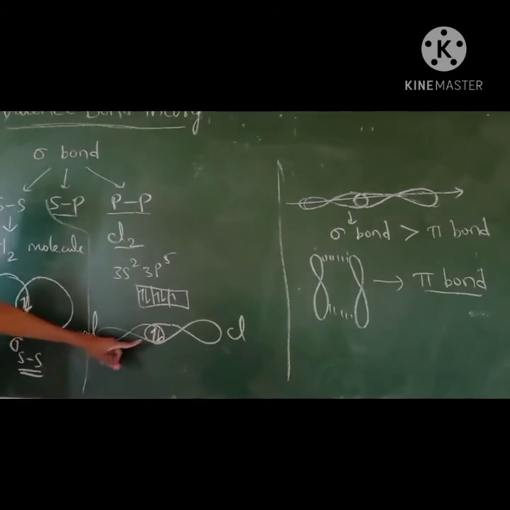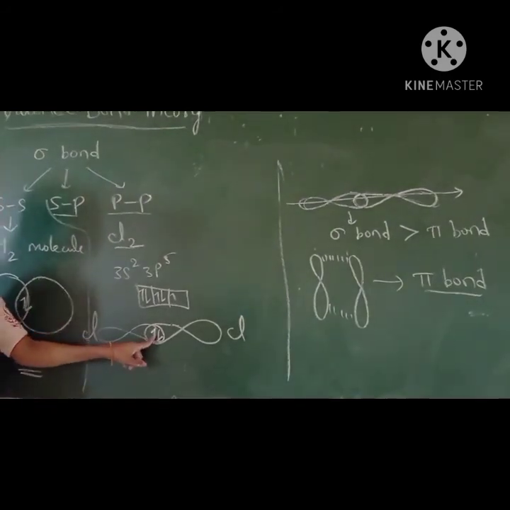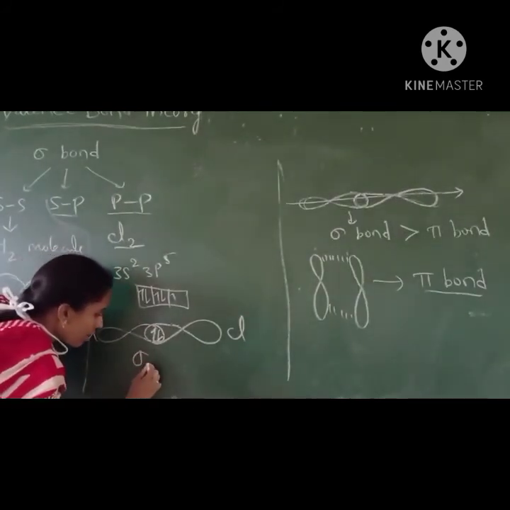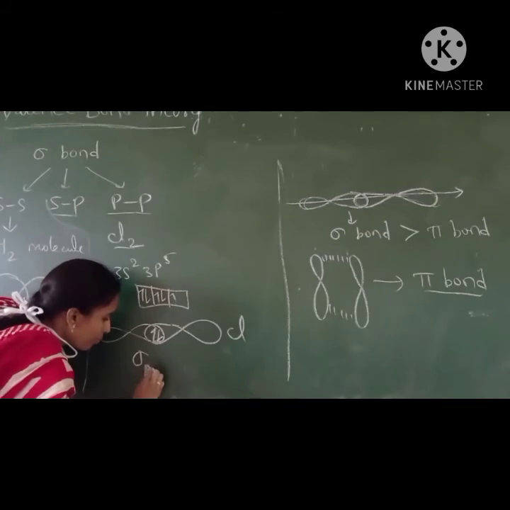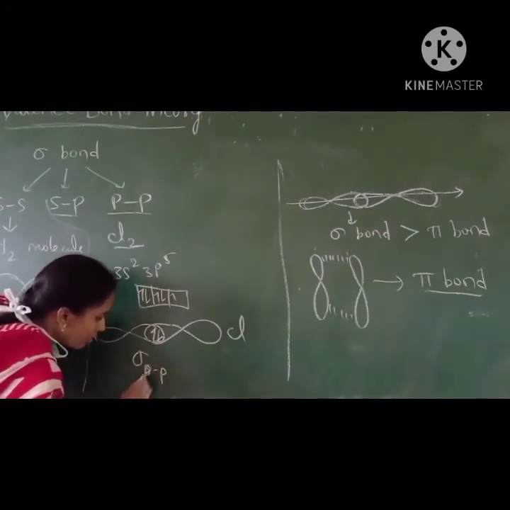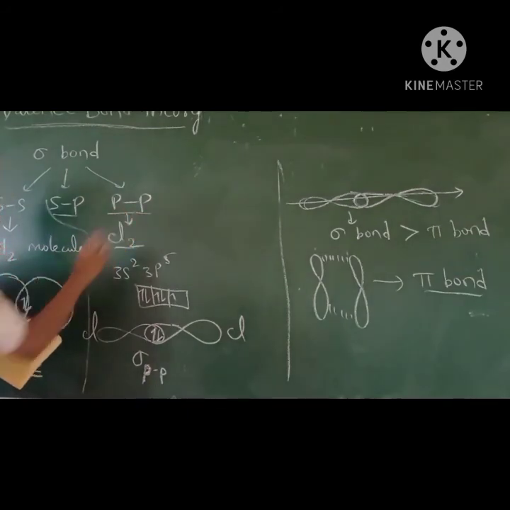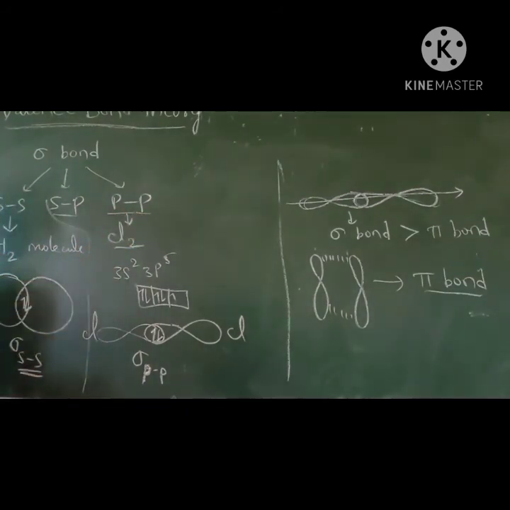Single electrons of opposite spin are paired up to form the sigma bond. So this is the sigma pp bond, and this example belongs to pp overlapping.